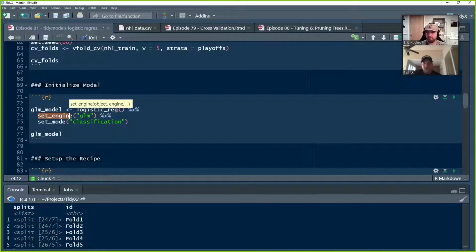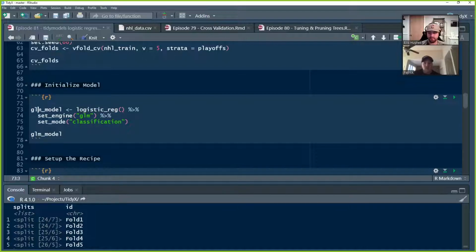Just like standard R, if you were doing logistic regression, you'd use glm for generalized linear model. And then we're going to set the mode to classification. Probably don't need to set the mode to classification because logistic regression is by default classification. But it's just good practice, because if we were going to ever change this to random forest or XGBoost or some other type of model, we would need to specify that mode.